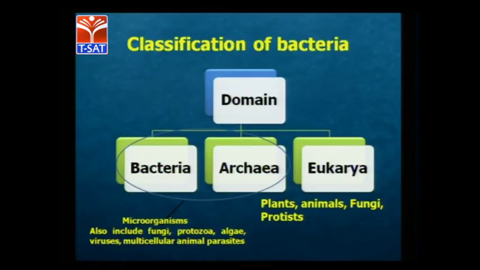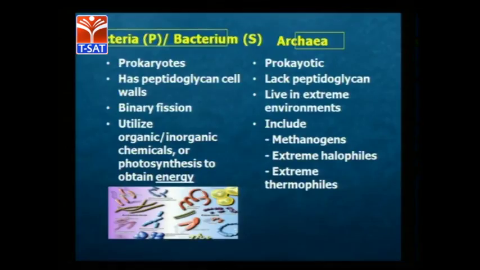So basically, going into detail on classification in microbiology, there are different things. In that is the classification of bacteria. The domains are bacteria, archaea and eukarya. So these are three types. Bacteria and archaea are very common among microorganisms, which include fungi, protozoa, algae, viruses and multicellular animal parasites. Whereas eukarya includes plants, animals, fungi and protists. So this is very common.